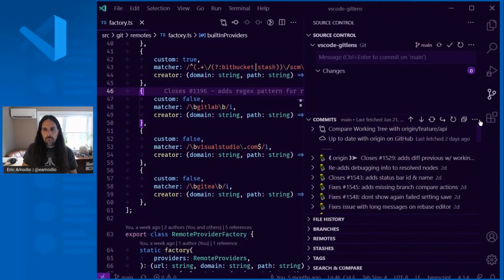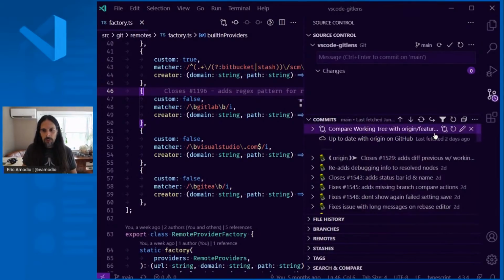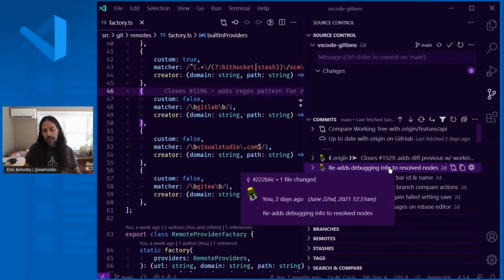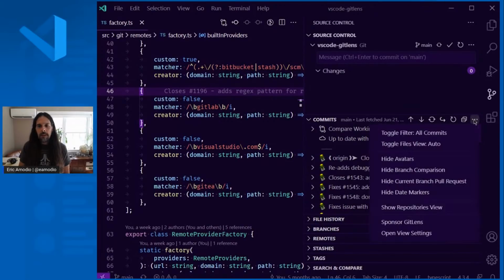And then there's some toggle modes that you can do here. So it's not going to do much because a lot of these commits here are me, but you can change from showing all commits to now showing only my commits. So if you wanted just to quickly collapse down and only show things that you've committed to quickly find what you're looking for, you can filter that down.